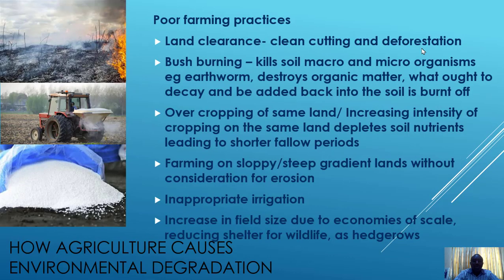Now, how does agriculture cause environmental degradation? One is as a result of poor farming practices. Land clearance, for example, when it is clean cut or when it is deforested, is a poor farming practice. Clean cutting, or removing all the grass, packing them together and even burning them. Bush burning is a very poor, a very bad farming practice. No matter how easy it is and how it will help the farmer to have a clear land for cultivation,